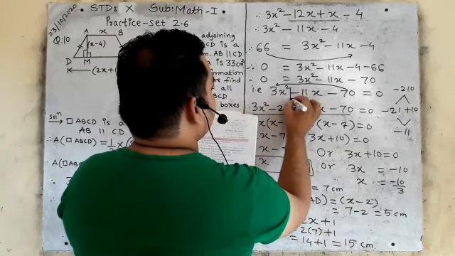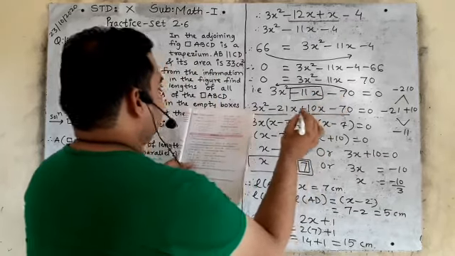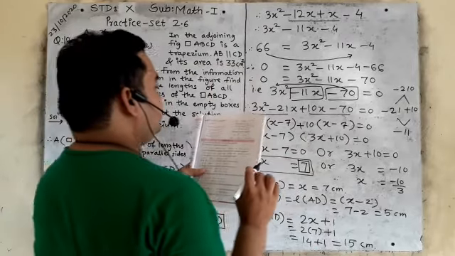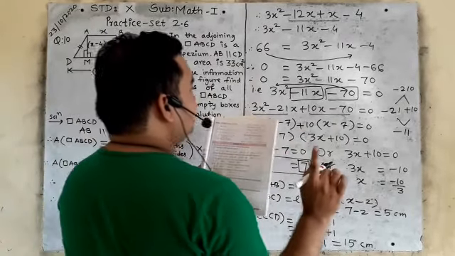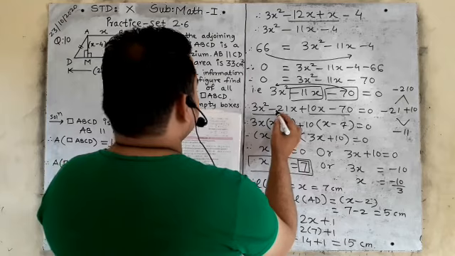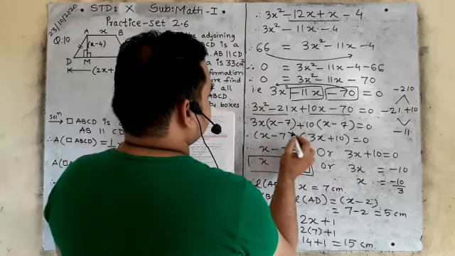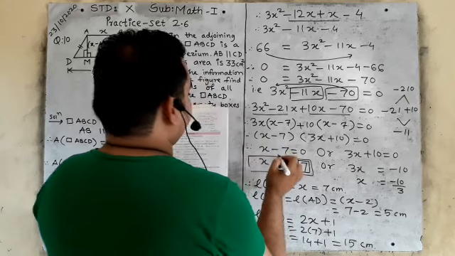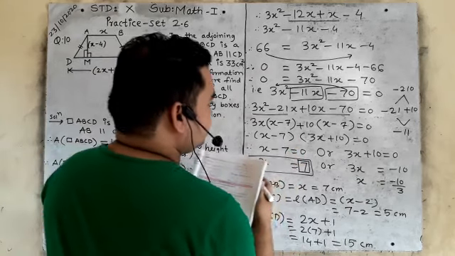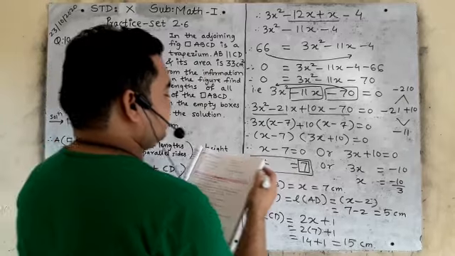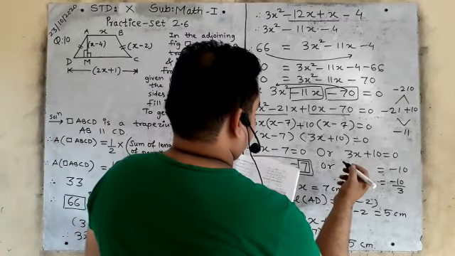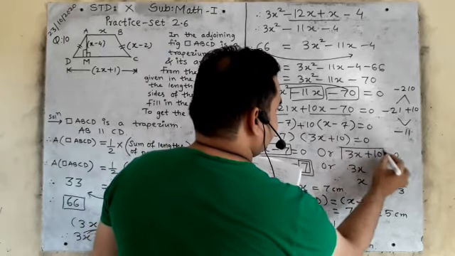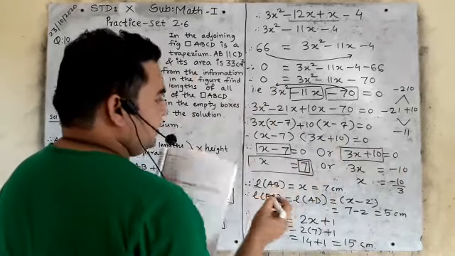This was your box, 11x and minus 70. This was your box. After solving it, you will fill the box with the pen. Remember always. Now this was also your box, 3x plus 10. This was your box. Is it clear? x is equal to 7.